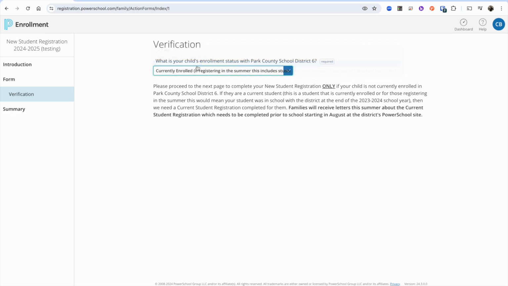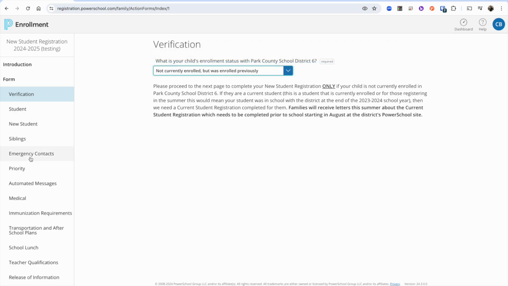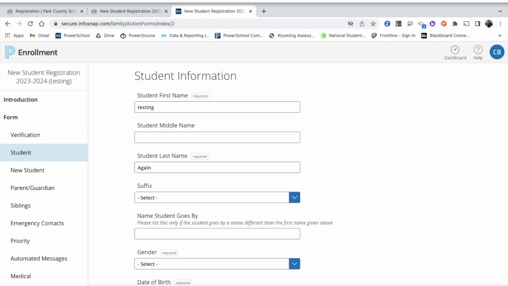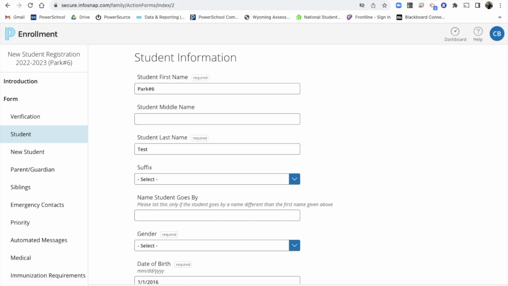But you can do these other options, and all these other pages will show up for you so that you can continue the registration and submit it at the end. And then you can just continue on with the registration. And then it's going to go through and ask you all the questions. It has some notes underneath.